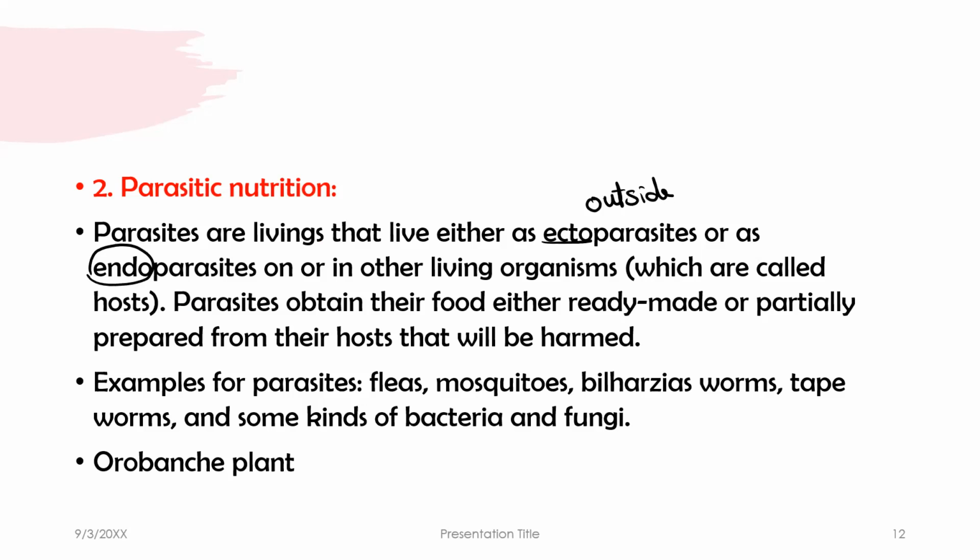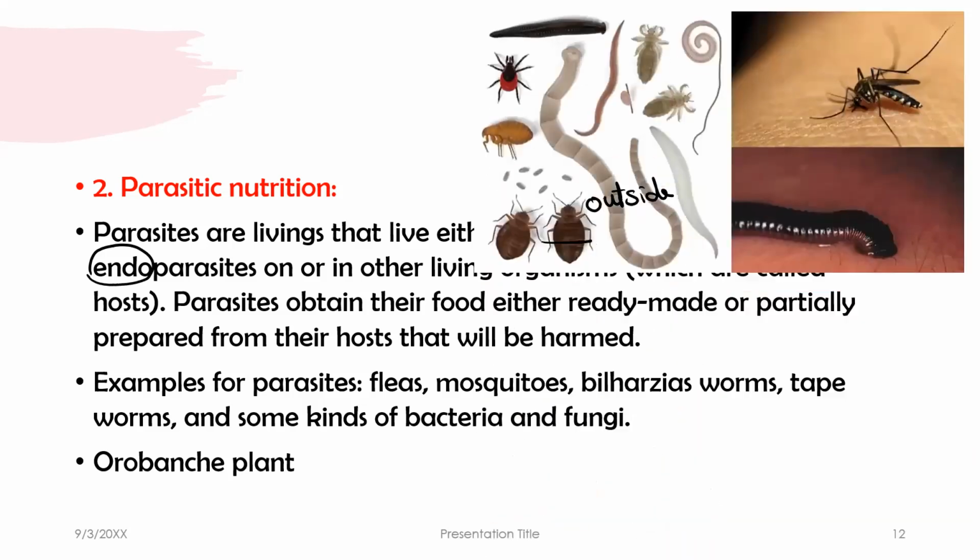Parasites obtain their food either ready-made or partially prepared from the host that will be harmed. Because in parasitism, the parasite gets a benefit from the host, and the host becomes harmed by the parasite. Examples are fleas, mosquitoes, bilharzia, tapeworms, some kinds of bacteria and fungi, and punch plants. All these are examples of parasitic nutrition.